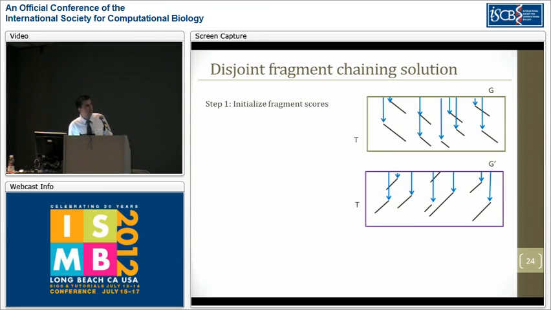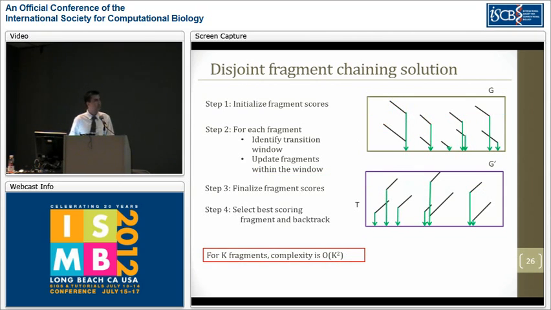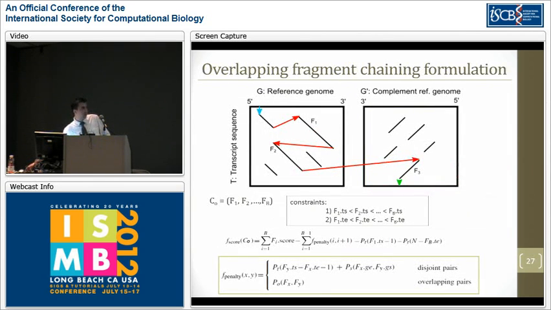And a really simple solution method for this could be as follows. We would first initialize all of the fragment scores, and then for each of these fragments, we will identify the potential fragments that we can chain towards. We would do this using our specialized transition penalty functions. Afterwards, we can finalize the fragment scores and then select the optimal chain of fragments and backtrack. This is a very simple algorithm that works in k-square time for k fragments given.